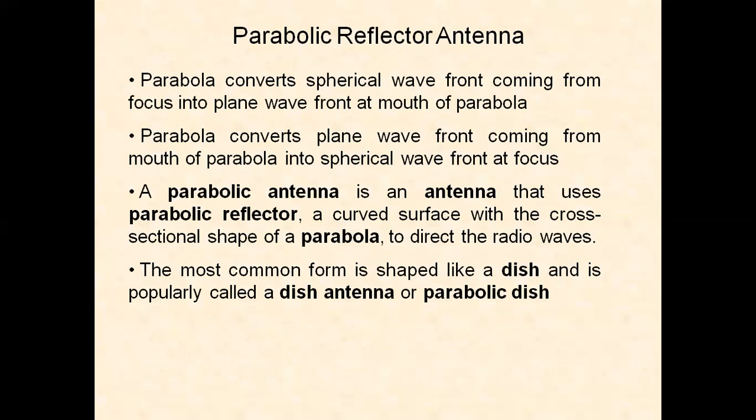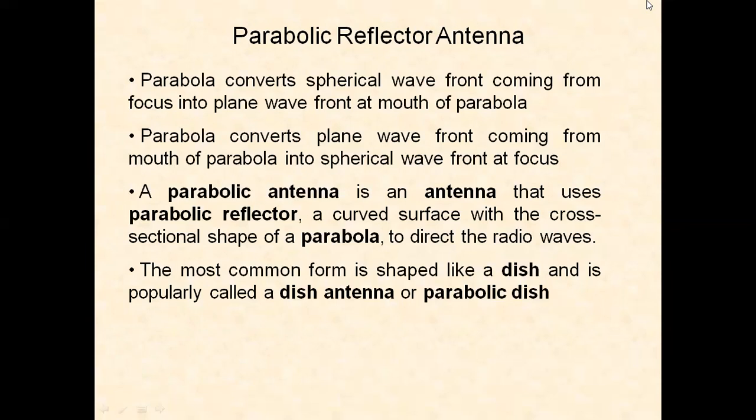So when the antenna is employed with a parabolic reflector, we call this antenna a parabolic reflector antenna. This parabola shape converts spherical wavefronts coming from the focus into plane wavefronts at the mouth of the parabola.